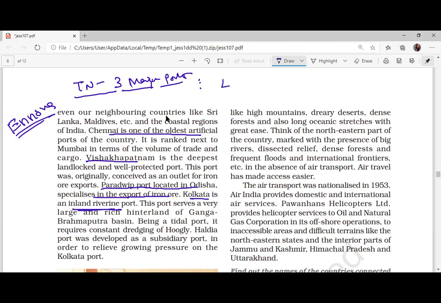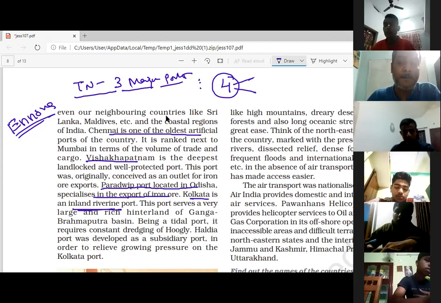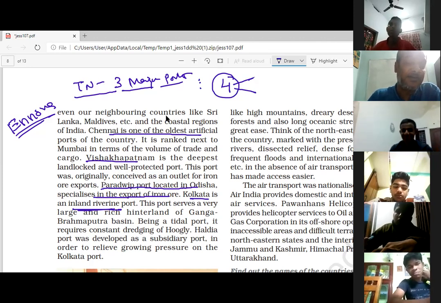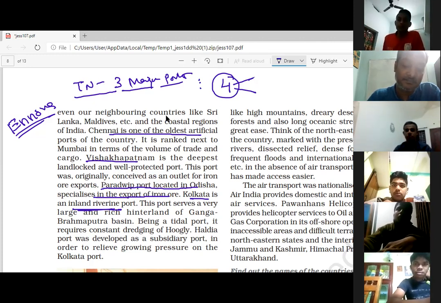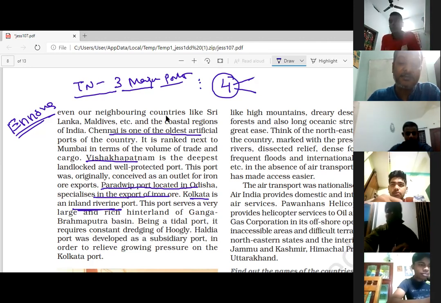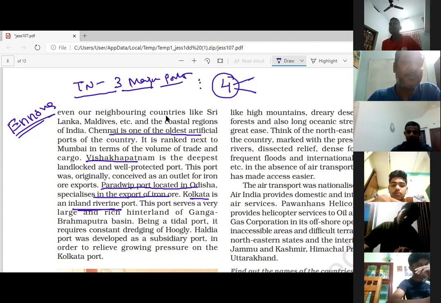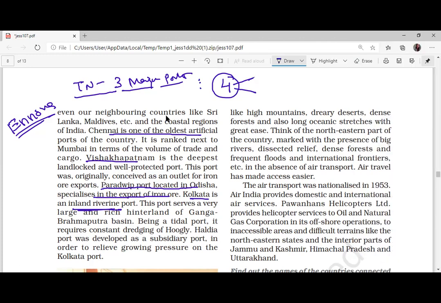Okay. Likewise, which is the only state to have four international airports? Kerala. You are coming from Kerala, you will say Kerala, isn't it? What is the correct answer? Anybody else? By the way, who said it is Kerala? Manu. Very good. That is the answer.